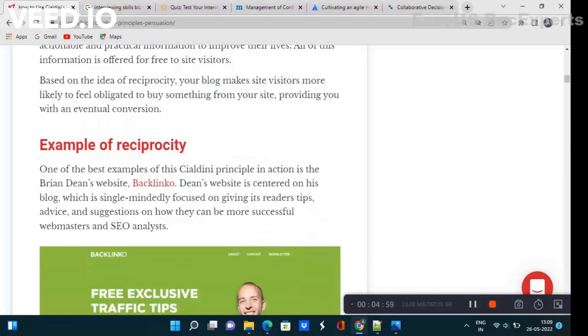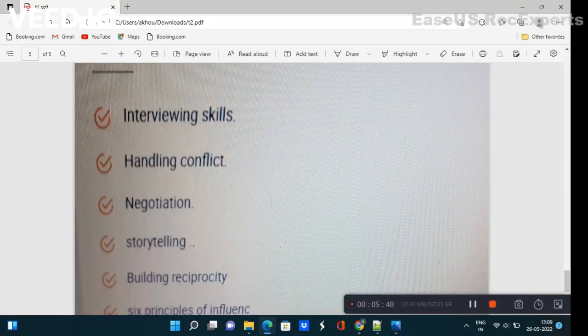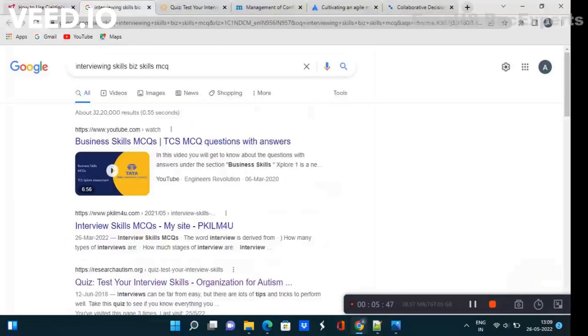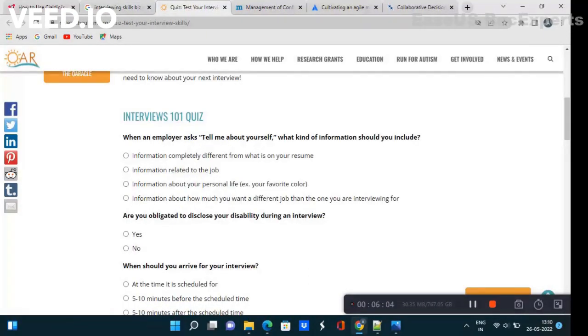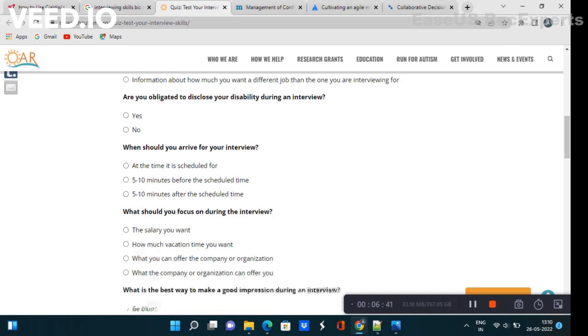Now if you look at the second topic, you can find interviewing skills. So you have to go to Google and search like that, interviewing skills business skill MCQ. Then you can find that here they have given certain business skill MCQ. For example, when an employer asks, tell me about yourself, what kind of information should you include? In this case you should only include academic and professional information. You are not required to put your personal information. Like this you can go down and find different MCQ. You have to solve each of them so that you can get just an idea of this.